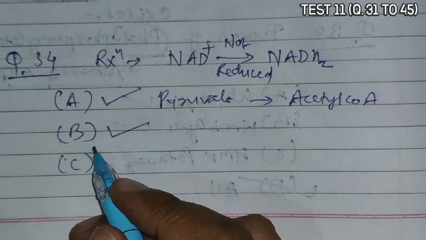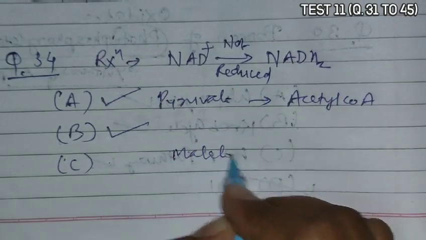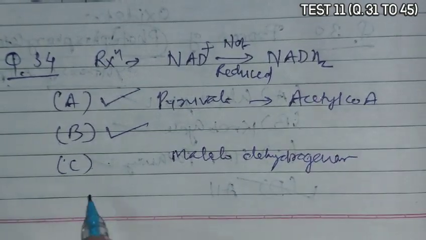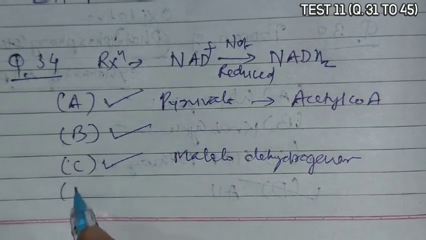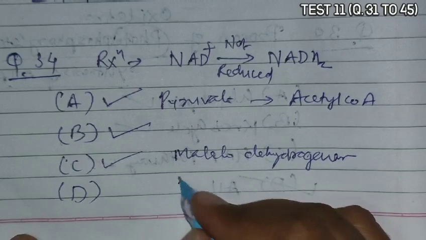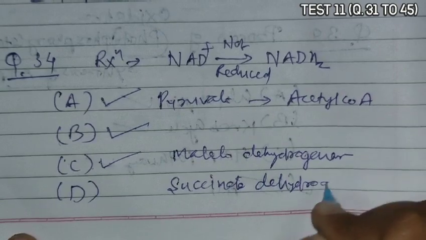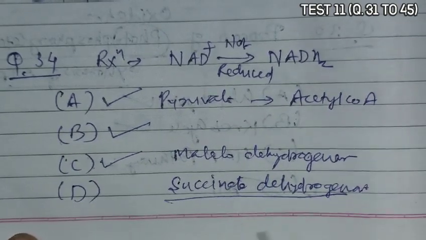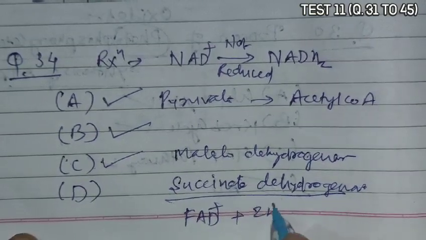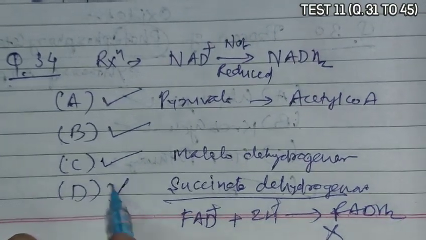Option C, malic acid to oxaloacetic acid: malate dehydrogenase enzyme works, and due to malate dehydrogenation H plus are released, which are accepted by NAD and converted into NADH2. So here also conversion occurs. Option D, succinic acid to malic acid: succinate dehydrogenase enzyme works and releases H plus. That H plus is received by FAD plus, and FADH2 is formed, not NADH2. So it is the incorrect one.